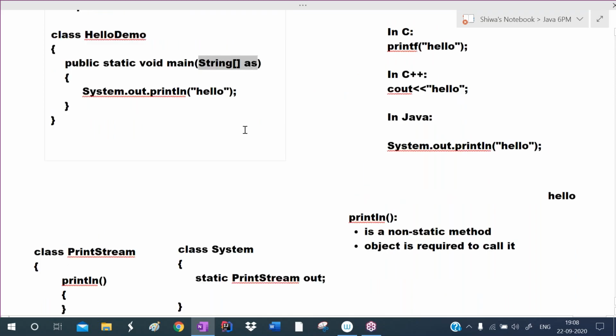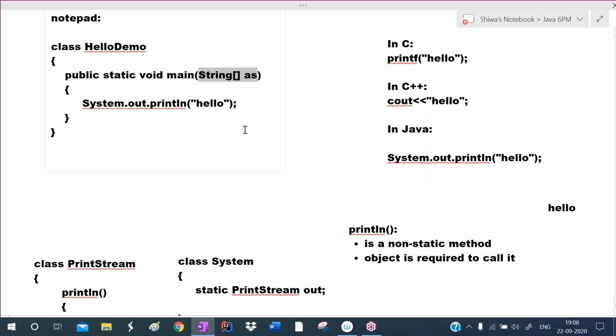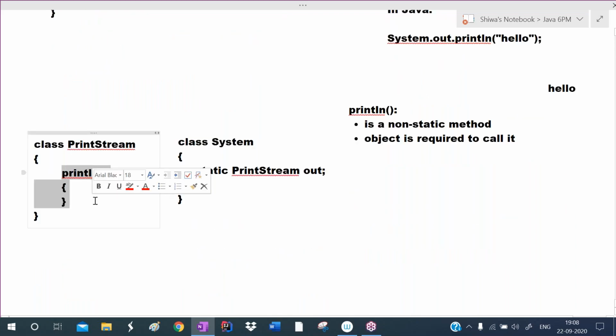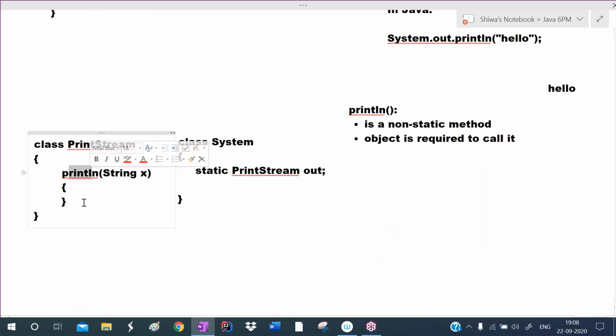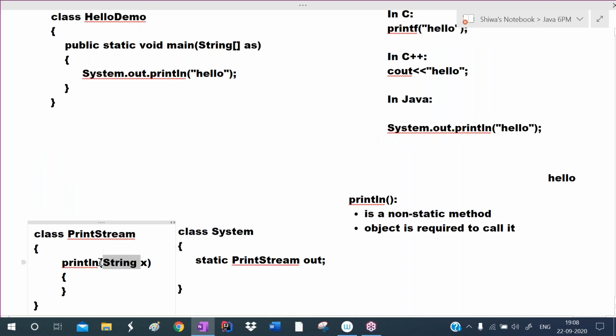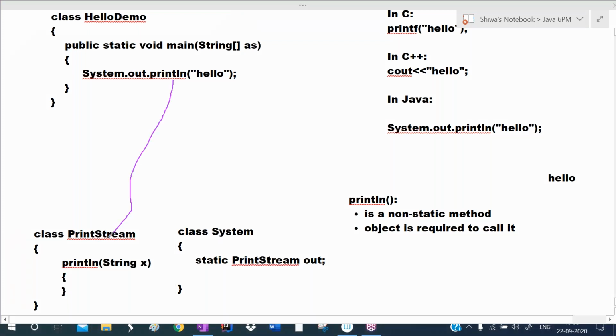Okay, sir. The hello string you are passing to the println method. println is a predefined method, right? For this println method, there is one string type argument, some variable name they have given, String x. We are calling this println method, which is in the class PrintStream. So we are passing this hello argument to the println method. This println method will be called, and it receives the hello string as the argument.